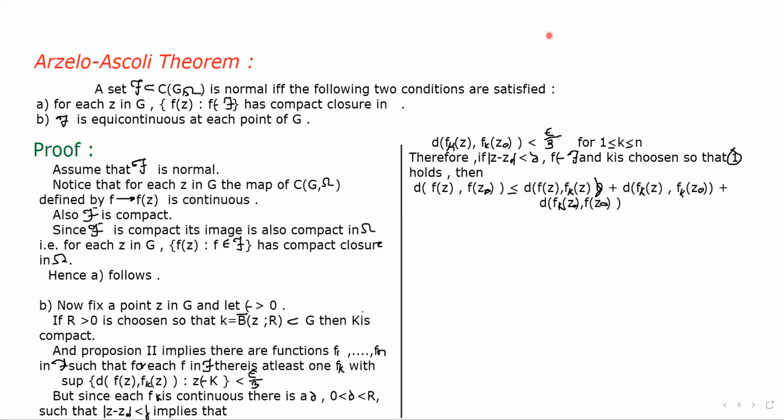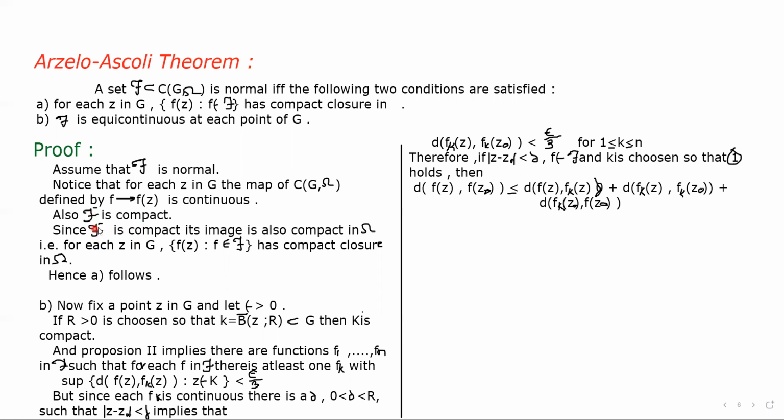Okay, so we start here. First of all, assume that script F is normal. Now for each z in G, the map of C(G, Ω) defined by f to f(z) is continuous. And also the closure of script F is compact.